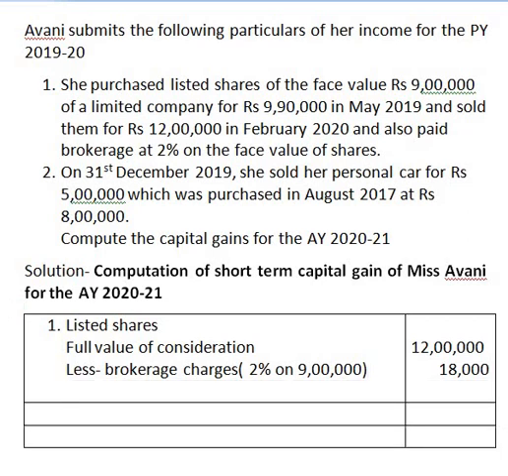Now, full value of consideration minus expenses on transfer, that is brokerage charges, whatever balance remains is known as net consideration. What is net consideration? It is 11,82,000.